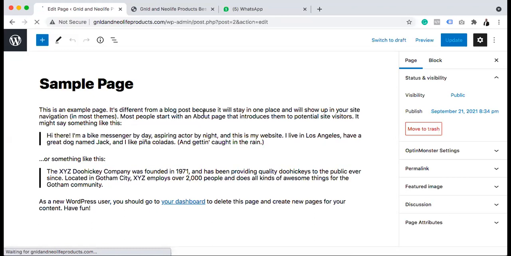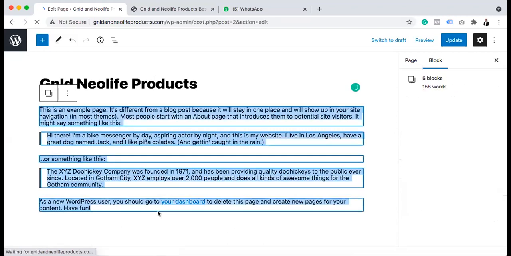So this is the content of the sample page. Let me just change this to GLD Neolife products.